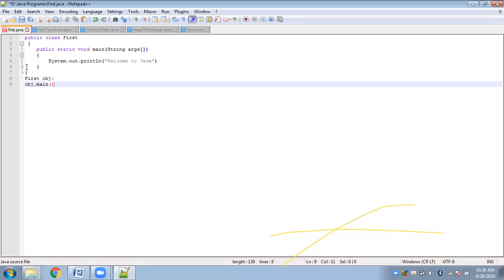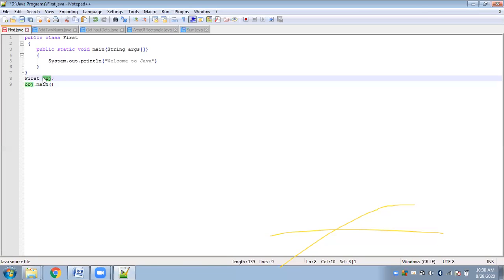That is why we don't have to create objects to access this main function, because these objects belong to this class, but the JVM has nothing to do with class objects. The JVM needs to directly call the main function without creating objects.